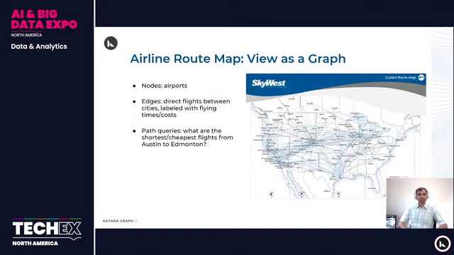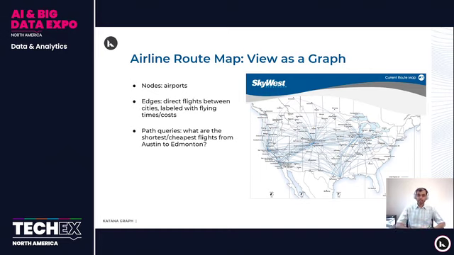Graphs are available in a wide variety of data sets. For example, if you look at an airline route map, it can be viewed as a graph. So there are nodes. The airports can be viewed as nodes, and the connections or direct flights between these airports can be viewed as the edges of this graph. And these edges of these graphs can have certain weights. For example, what is the flying time between these cities, what is the cost to fly between these cities, and so on.